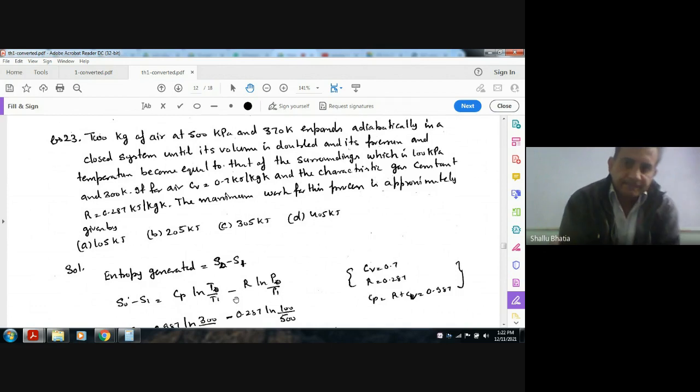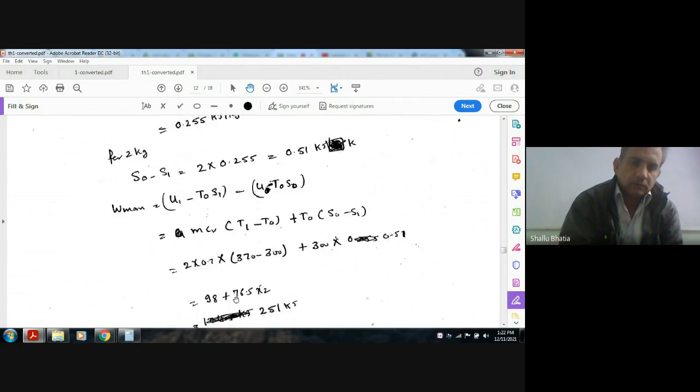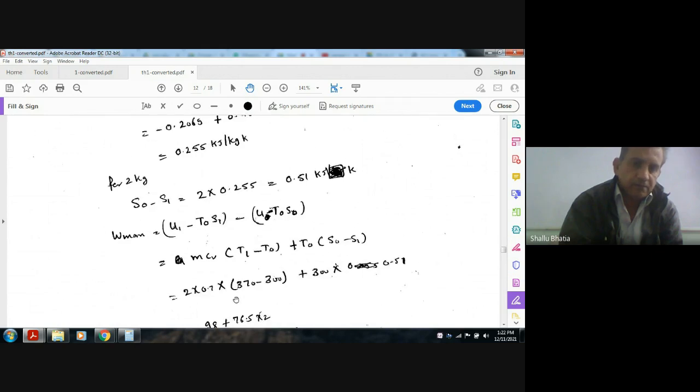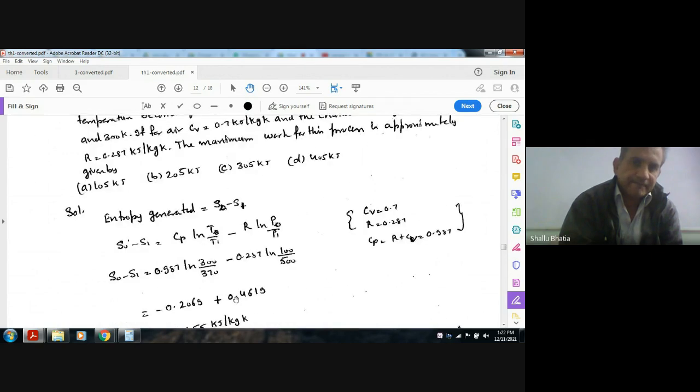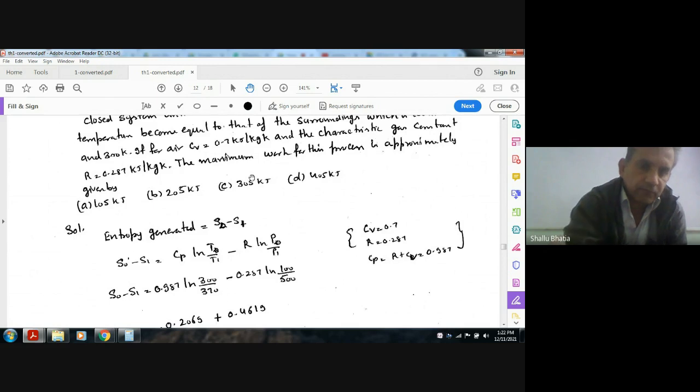So we have to find the maximum work, and that can be found by the availability concept. First we use the formula for entropy change. This is the entropy generated from atmosphere to the state, a formula that we can derive also.